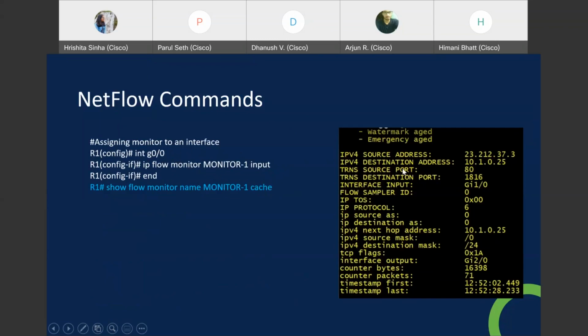That's it. And this is what I did not perform because I was unable to. So this is what it would look like in CLI. If we give the command show flow monitor name monitor cache, basically in cache memory we have this data already here.